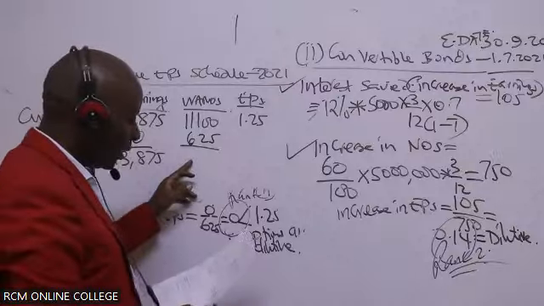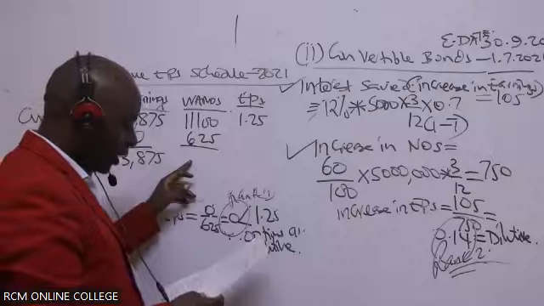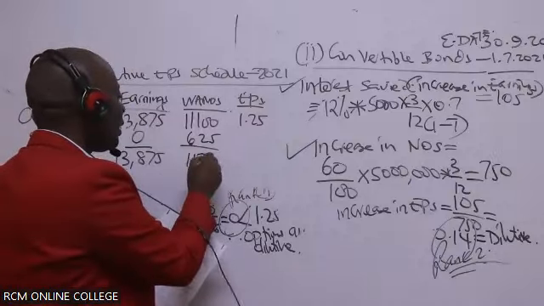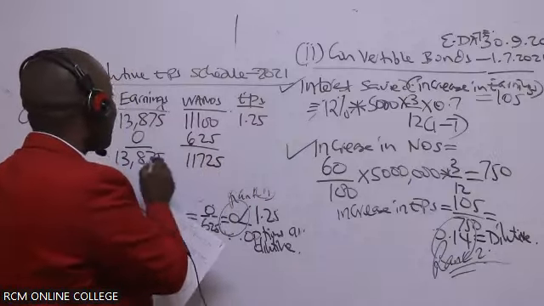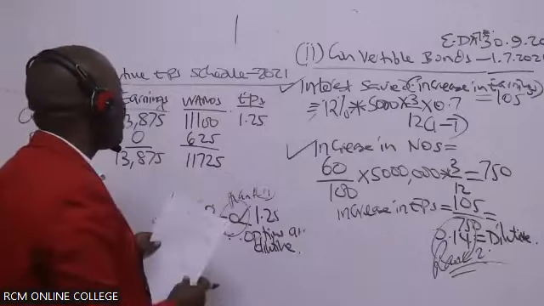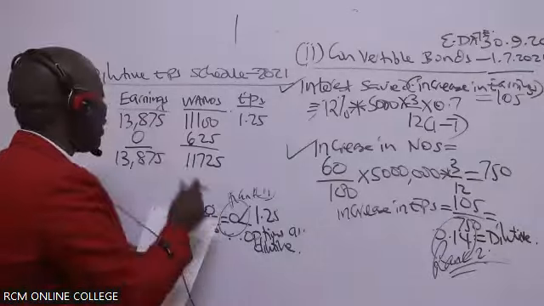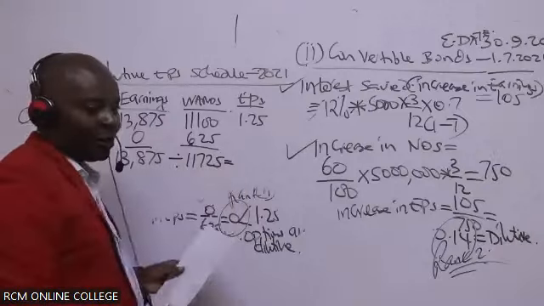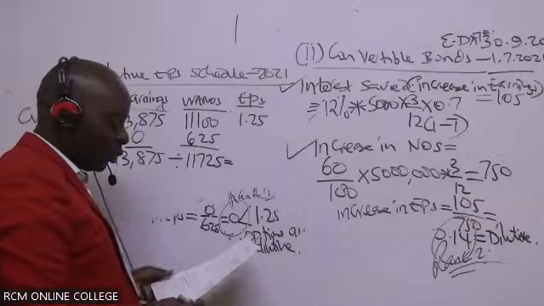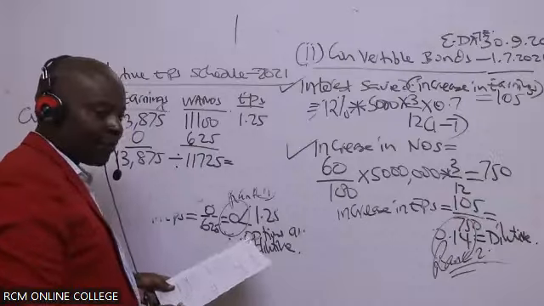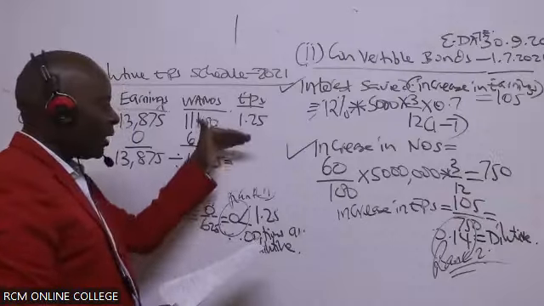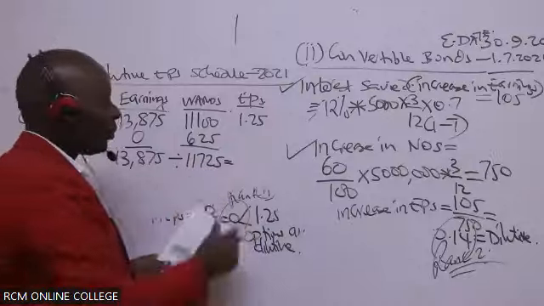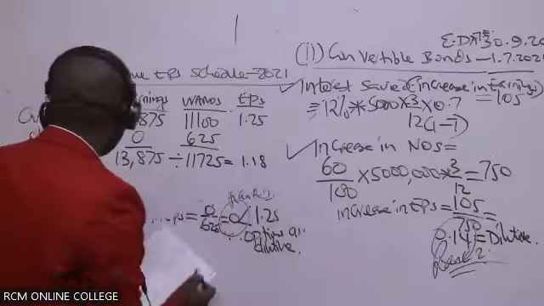I'm being given a figure of 11,725. So please divide these totals to give me a new EPS. Is there somebody who is able to get 1.18? You can see now my general EPS is coming down. 1.18. And then come here.